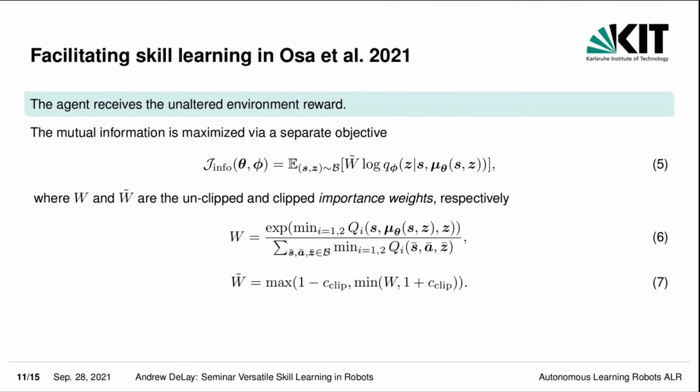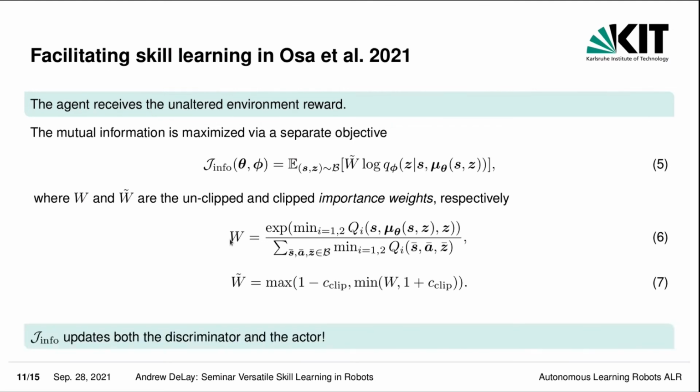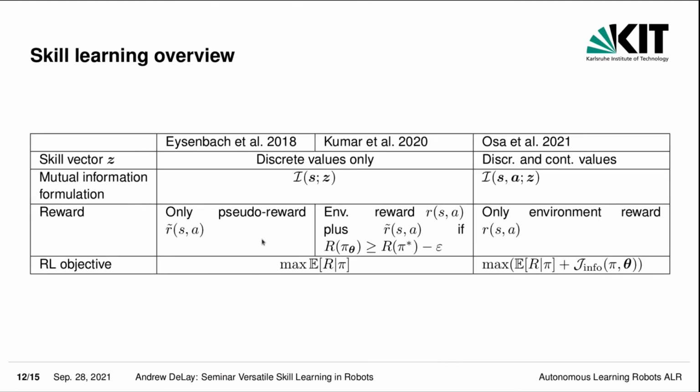So these three ways of maximizing the mutual information objective are given, and the JInfo updates both the discriminator and the actor. And in this table, I've provided a short overview. In OSA and others, we have continuous latent variables in the algorithm, and the mutual information objective also includes the action.